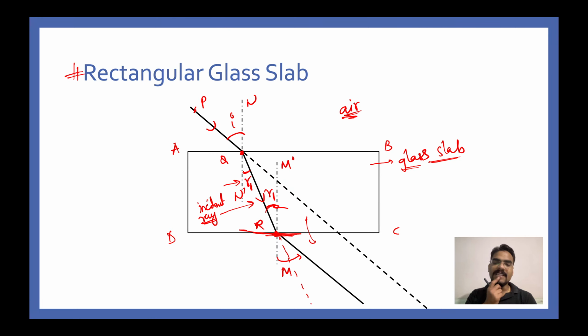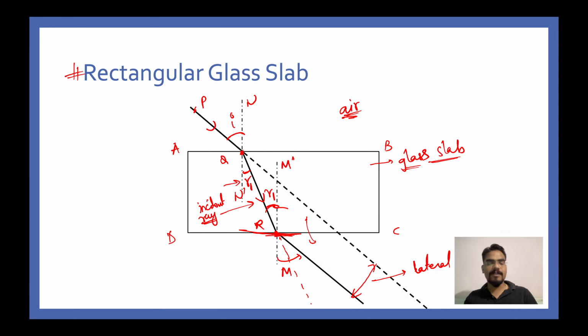This is the direction of the bending of light, and this particular perpendicular distance is called lateral displacement. This is called lateral displacement.